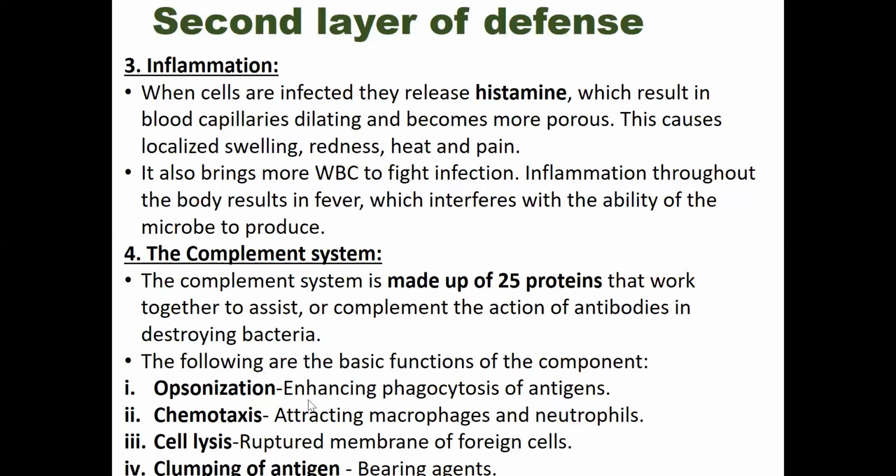Actually, opsonization: they enhance the phagocytosis of antigens. And chemotaxis: they also attract macrophages and neutrophils, that means the phagocytic cells, to the foreign invaders. They help these macrophages and neutrophils to recognize those foreign invaders. And cell lysis: in some cases they also rupture the membrane of the foreign cells, and they also clump the antigens. So these are the characteristics of the complement system.